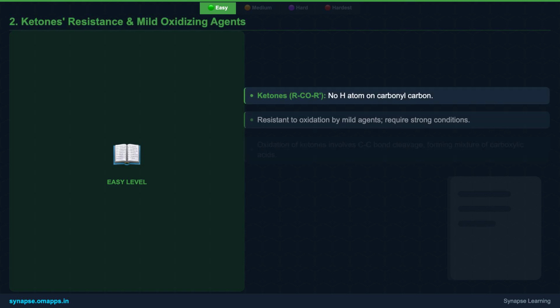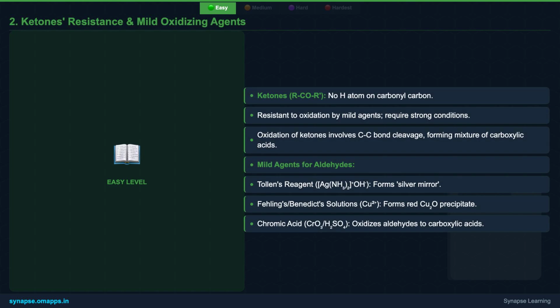Now, let's talk about ketones. Unlike aldehydes, ketones lack that easily abstractable hydrogen on the carbonyl carbon. This structural difference makes them much more robust and resistant to mild oxidizing agents. They don't give in easily.